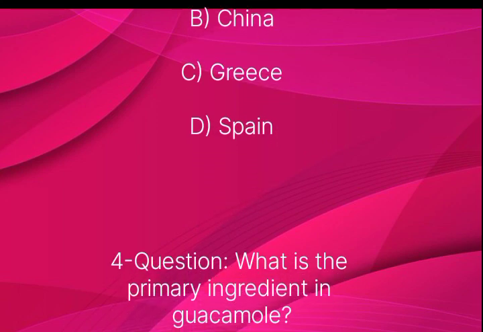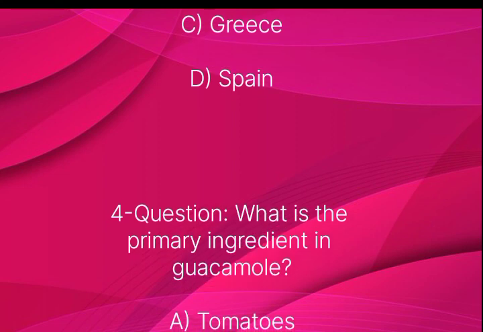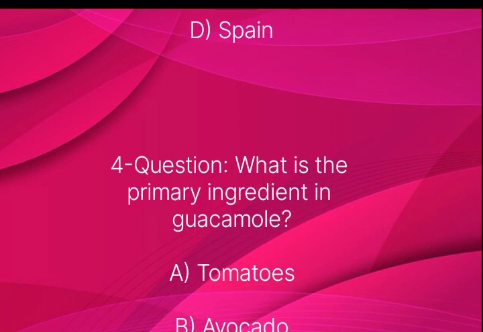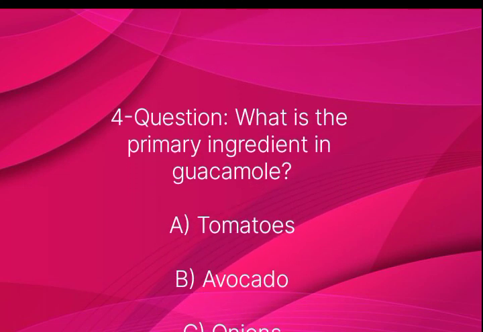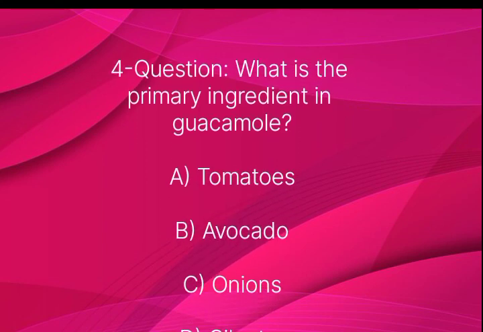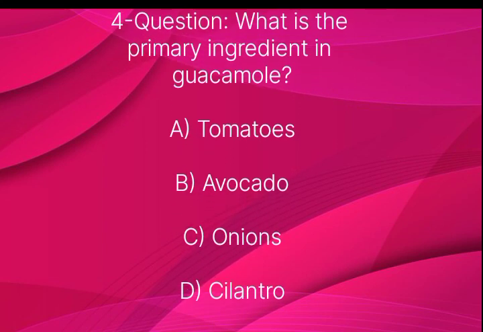Question 4. What is the primary ingredient in guacamole? Option A tomatoes, B avocado, C onion, D cilantro.